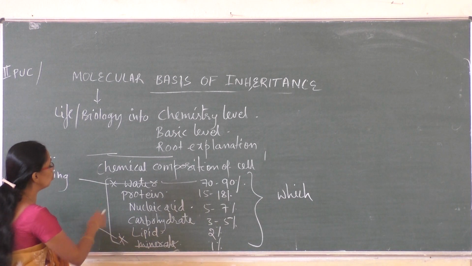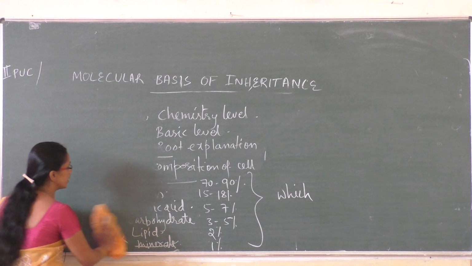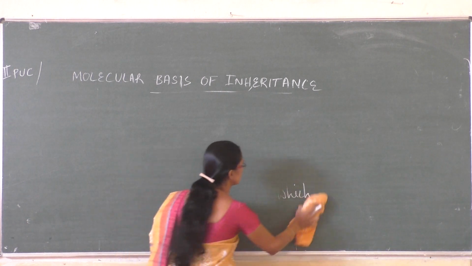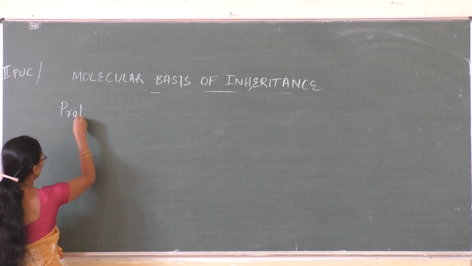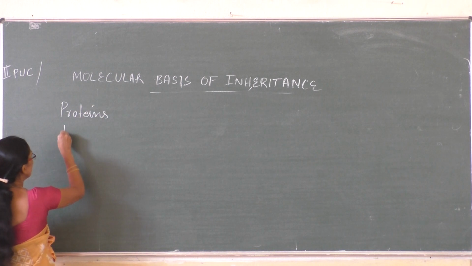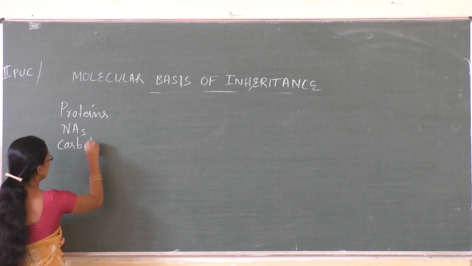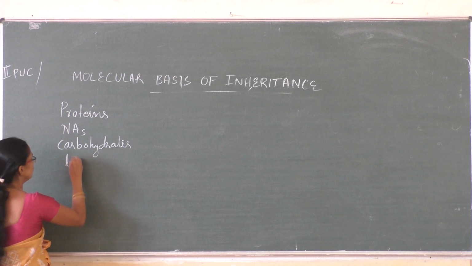Then scientists took only proteins, carbohydrates, lipids and nucleic acids. So concentrate on these four biomolecules: proteins, nucleic acids, carbohydrates and lipids.